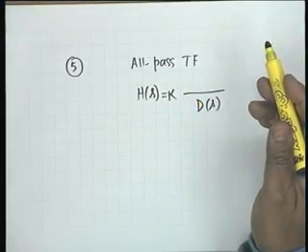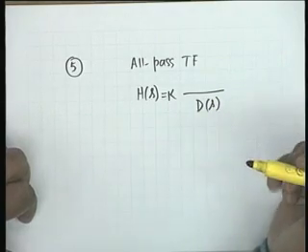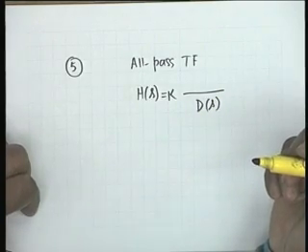Pardon me. If it is d of s, pardon me, then the numerator and denominator will cancel out and you have a constant. No, that should be for s equal to j omega. Magnitude should be the same. Magnitude of the numerator polynomial and the denominator polynomial should be the same. But I have already talked about all pass filters. Poles and zeros are mirror images of each other.